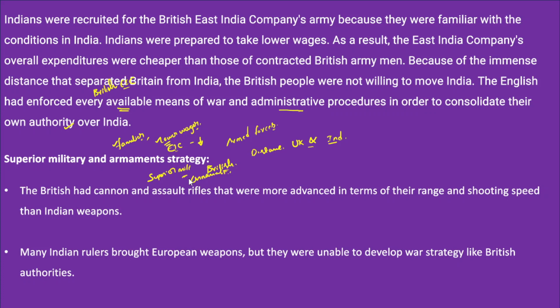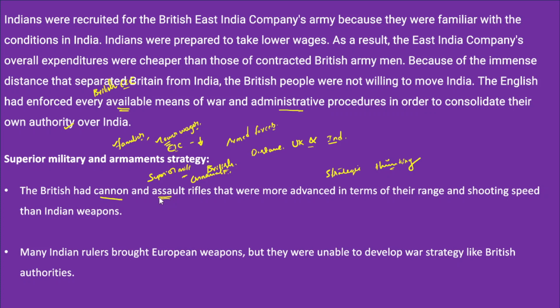You are having a military, so the military should be superior, and it should be backed by strong strategic thinking. This strong strategic thinking is very important for the success of any military. Therefore, in this context, the British had cannons and assault rifles.